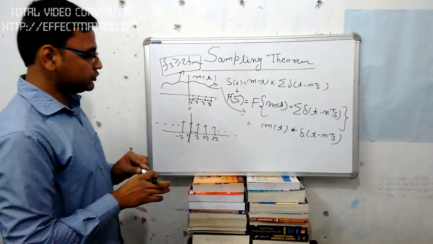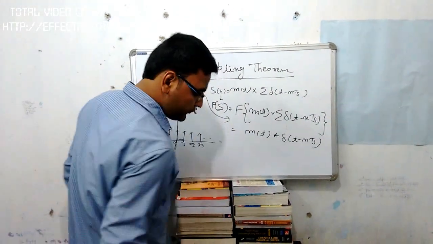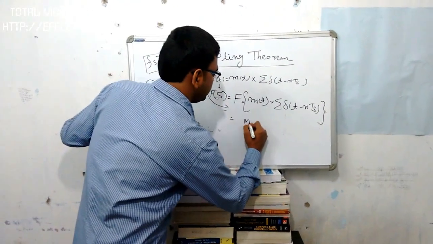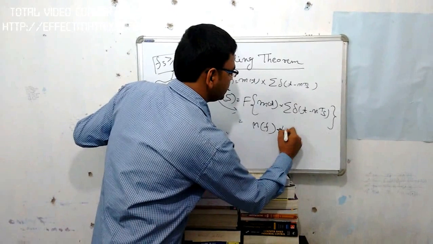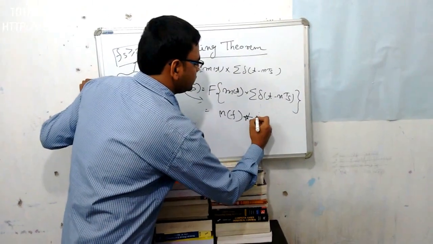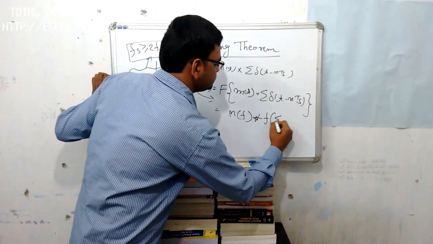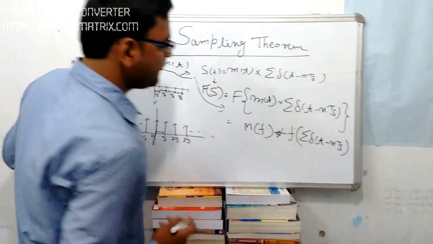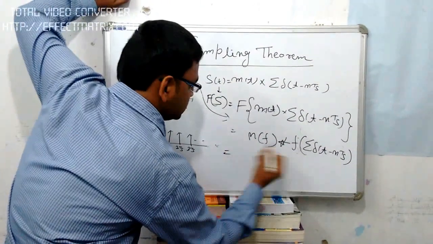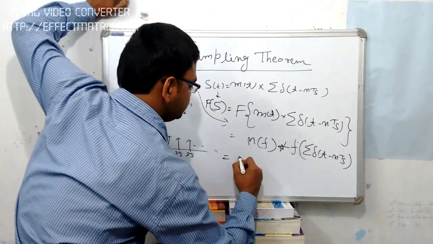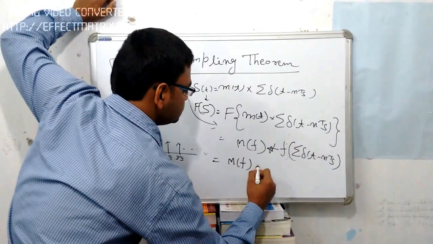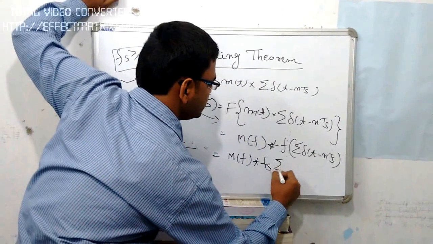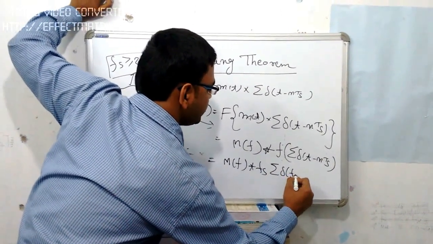After taking the Fourier transform, it will become M(f) convolved with the summation of the Fourier transform of delta of t minus nTs. Okay, so we have seen earlier that the Fourier transform of this is Fs times the summation of delta of f minus nFs.